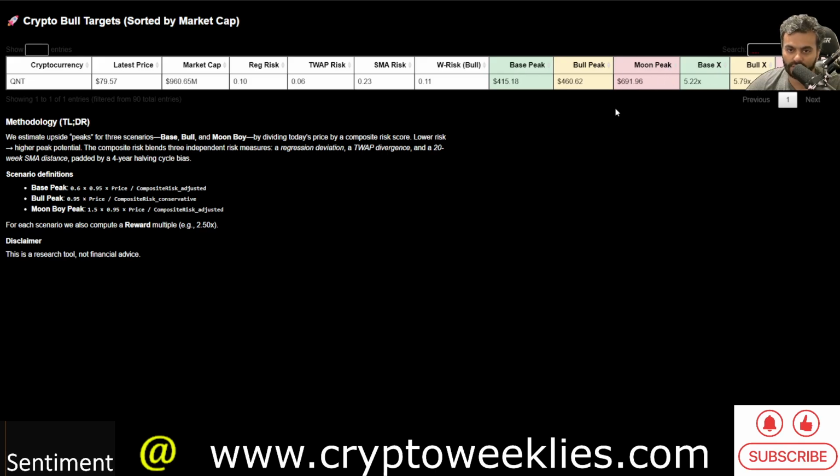So 700 is a stretch goal, and 415 to $460 is the base case, while the bull case is a euphoria case. This base bullish peak estimate is roughly a 5x to 5.2x, and about 5.8x, so a little under 6x from here. Between 5x and 6x is what the bullish targets for Quant are using these risk-based models.